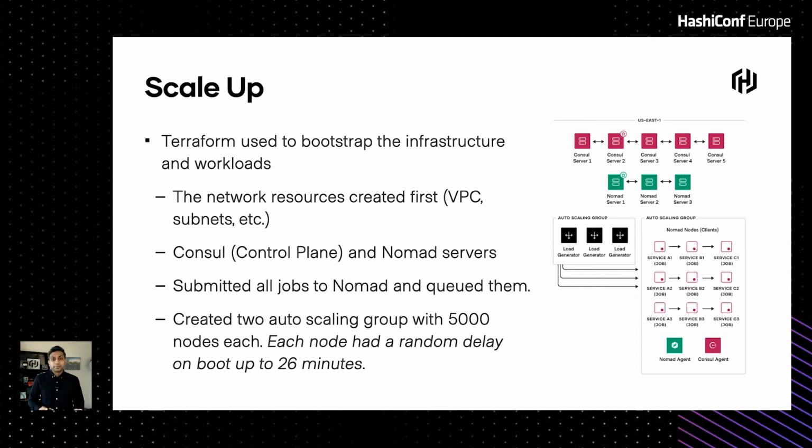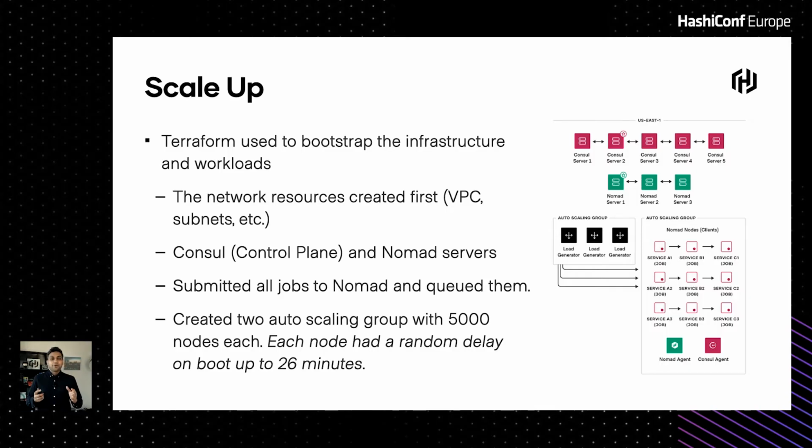So we wanted to optimize all the idle time of these instances as well. In terms of creating the 10,000 nodes, we used 2 auto scaling groups with 5,000 nodes each. Those came up almost within minutes. Amazon, when you ask for 5,000 or 10,000 nodes, they just give it to you. In order to avoid the thundering herd problem, where all 10,000 nodes, approximately, would try to join and register services and so on at the same time,